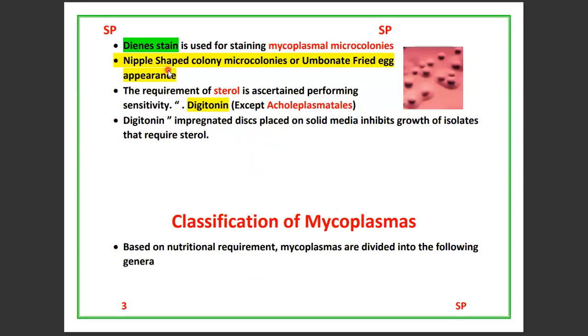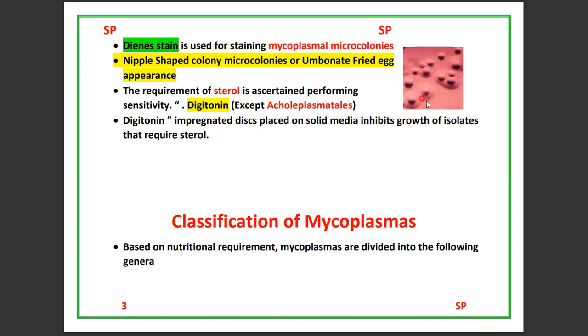And how can we recognize the mollicutes or mycoplasmas? One of the stains, Dienes stain, is used for staining mycoplasmal microcolonies. And one of the most important features is that mollicutes show a fried egg appearance, nipple-shaped colonies.